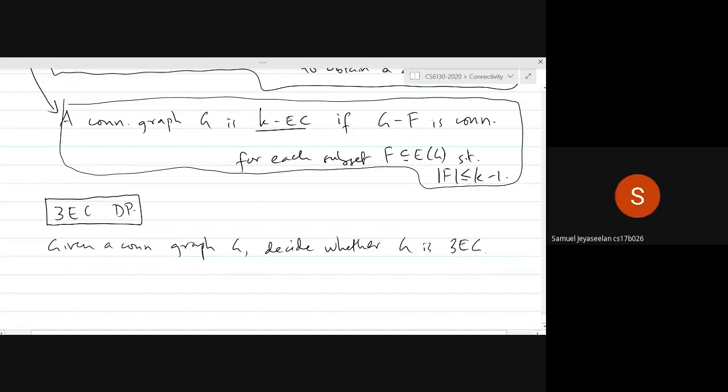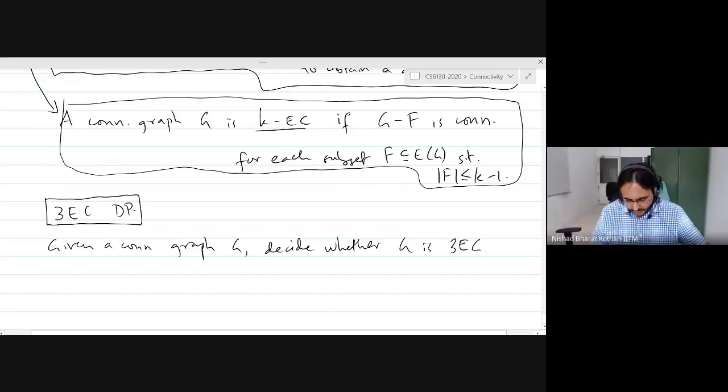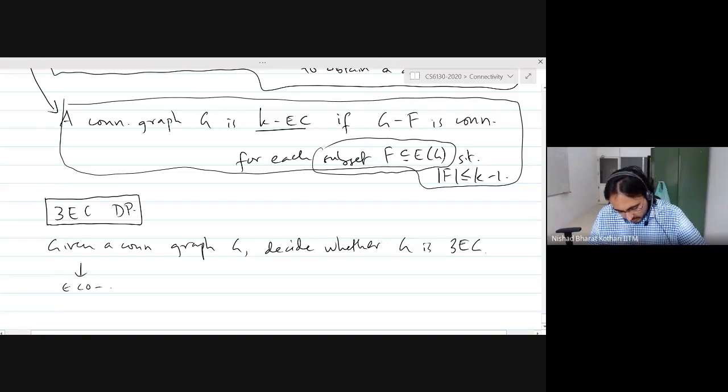It's in co-NP, so if you have a 1 or 2 sized edge cut, then you can show that it's not 3-edge connected. So it is clearly in co-NP because you just need to show me a set like this, right? So it is in co-NP. Is it in P?